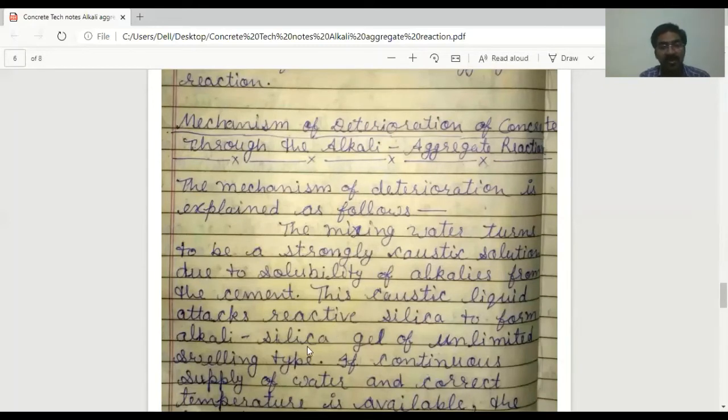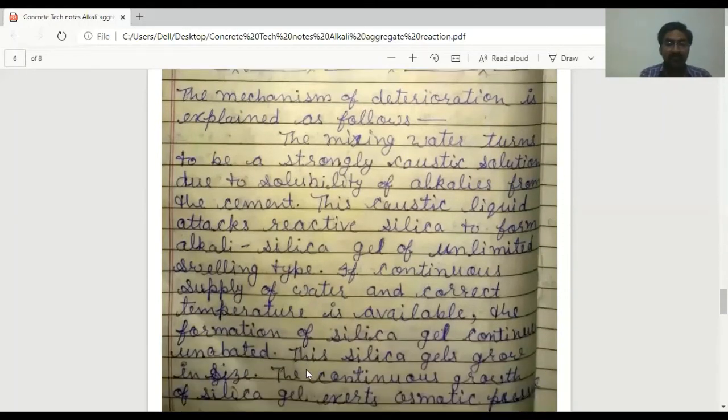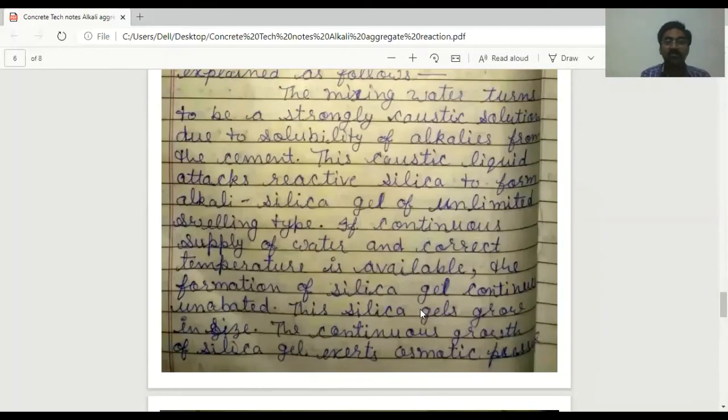This caustic liquid attacks reactive silica to form alkali silica gel of unlimited swelling type or volume increase. If continuous supply of water and the correct temperature is available, the formation of silica gel continues unabated. This silica gel grows in size.